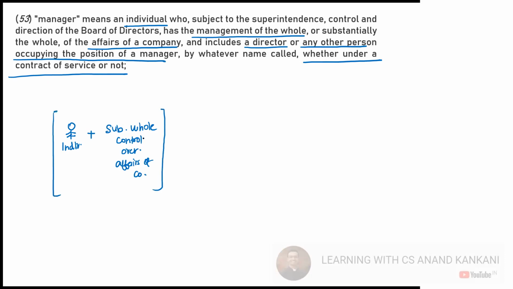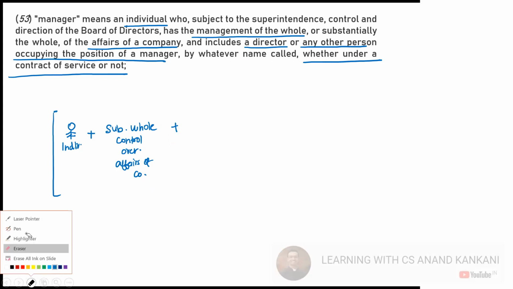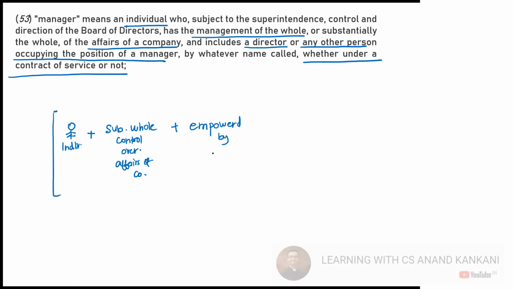And how does the person have the overall control or substantially full control over the affairs? Because this has been empowered by the board. Okay. So I should add one more thing before I close this with the bracket. This has been empowered by the board. In that case, we will call this individual the manager. This individual can also be the director of the company.